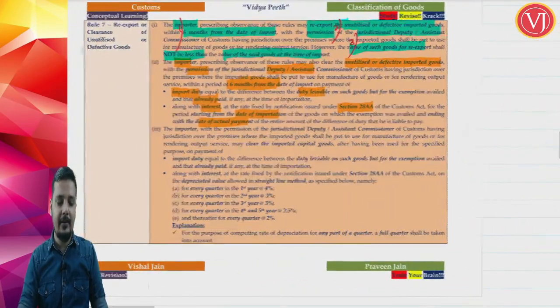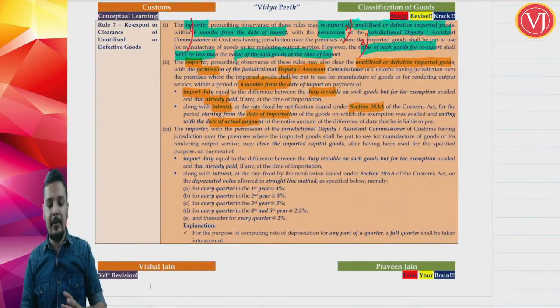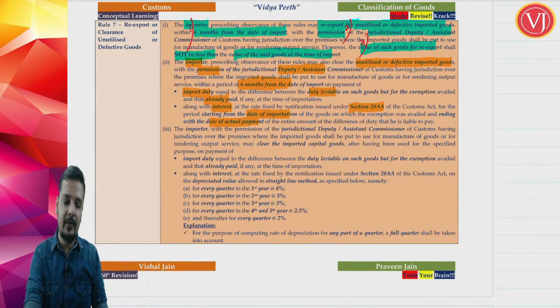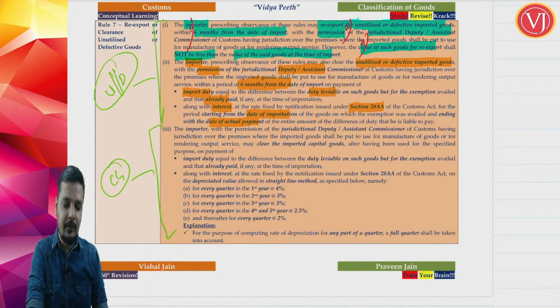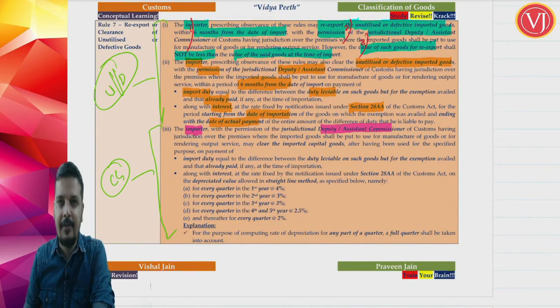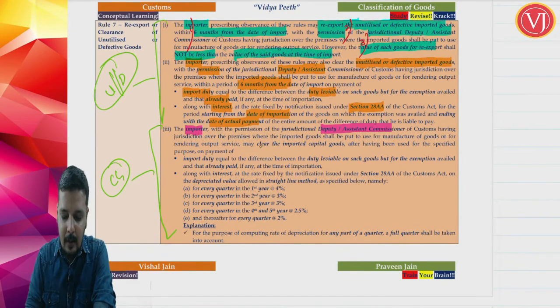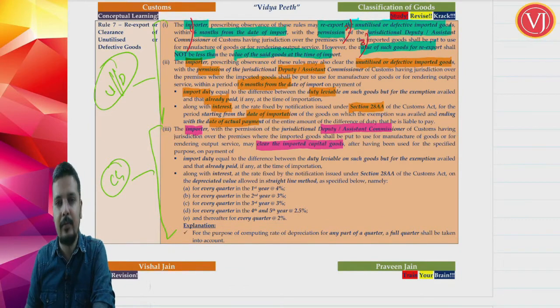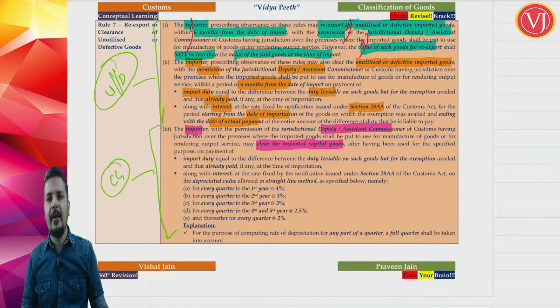Now friends, another very special point is all about capital goods. This is the normal scenario. This is all about your unutilized or defective goods. Now friends, the next part is all about your capital goods. Now what is given here? Importer, with the permission of again ACDC having jurisdiction over his premises, can clear the imported capital goods. When it is said that he can clear the imported capital goods, he can sell it within India.